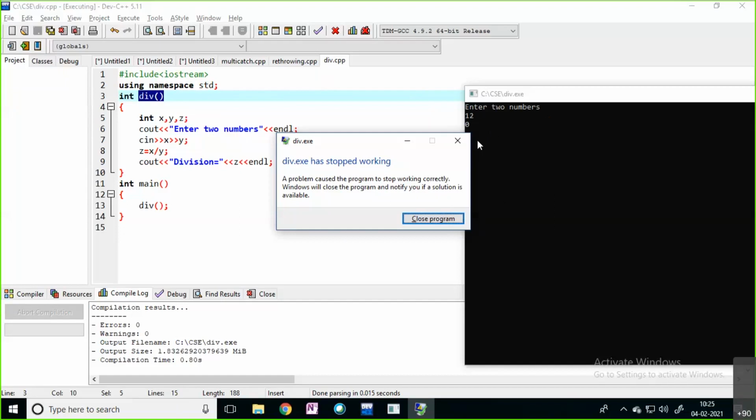The same thing. If I enter the second value as 0 here, in the mathematical world you cannot divide any number by 0. That situation occurs here, and your program is going to terminate abnormally. Such situations we handle by using the exception handling mechanism, by using try and catch blocks. You are giving proper execution flow to your program. Even if the exception occurs, you are not stopping your execution. You are handling the situation and executing your entire program.